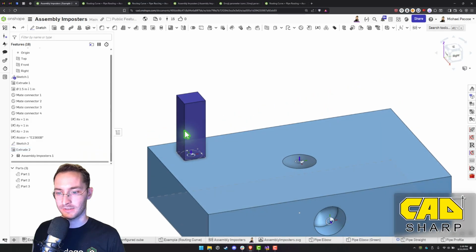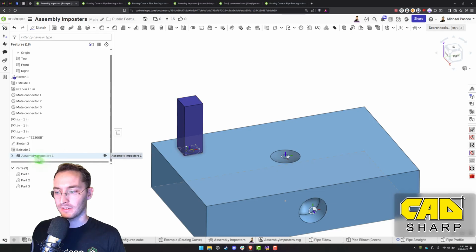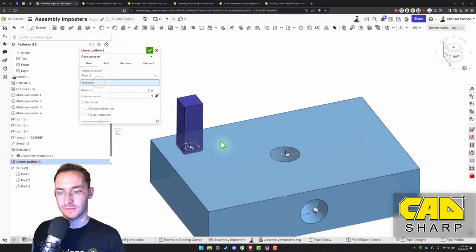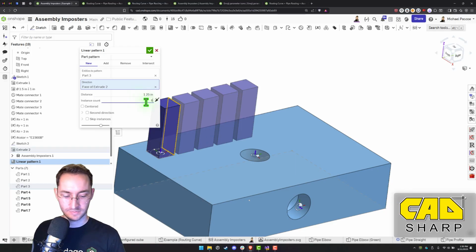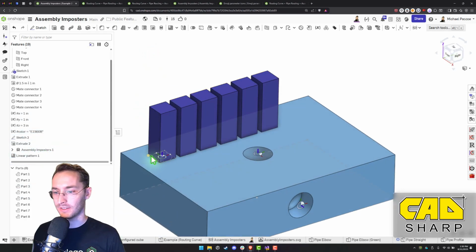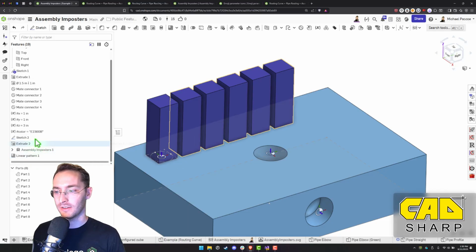So now that that's there, we can do this multiple times. So we could pattern it. Now, I'm not sure if we need to include these in the imposter feature or if the pattern is going to, oh no, I know.